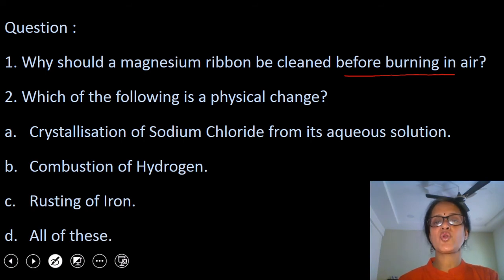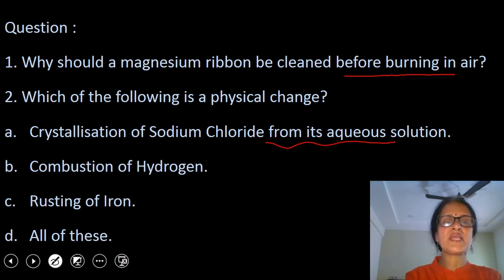Second question is, which of the following is a physical change? You have been given four options here. First option is crystallization of sodium chloride from its aqueous solution. So it's very clear to you, when you dissolve sodium chloride in water, you get a homogeneous colorless clear solution. Once you evaporate solvent, which is water in this case, it gets evaporated and you will get crystals of sodium chloride. It means no new chemical substance is formed during this process. Hence, it is an example of physical change. We will discuss remaining options also.